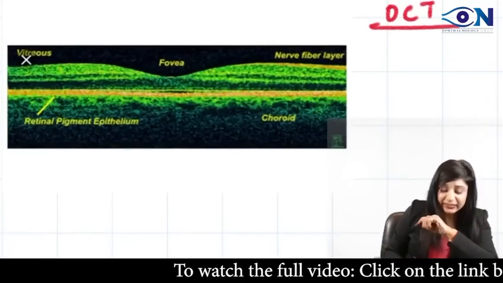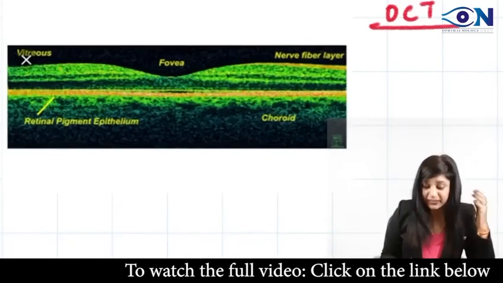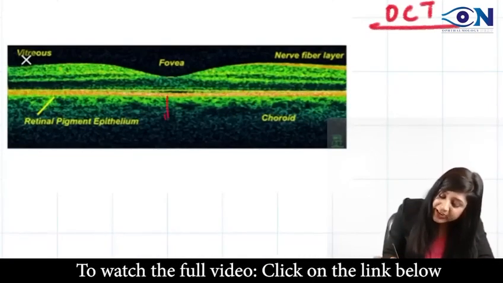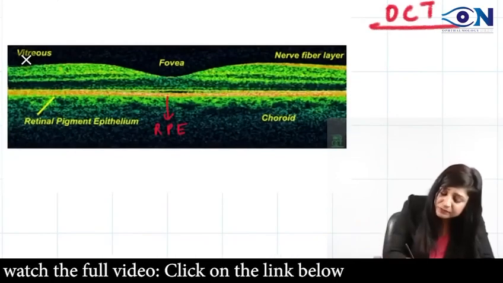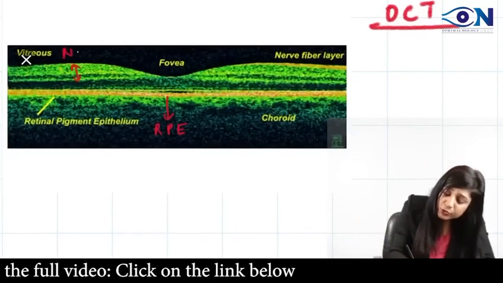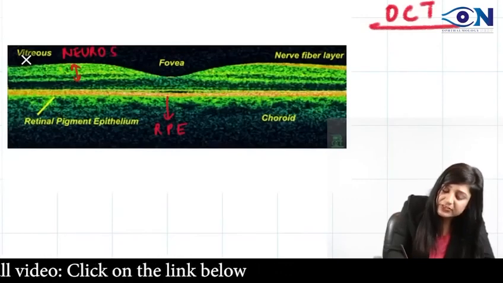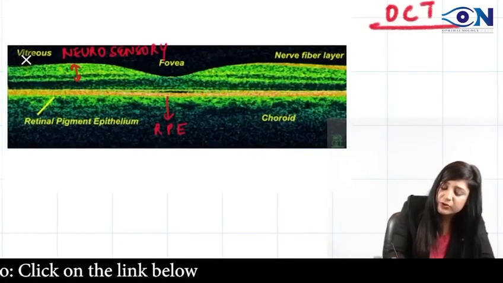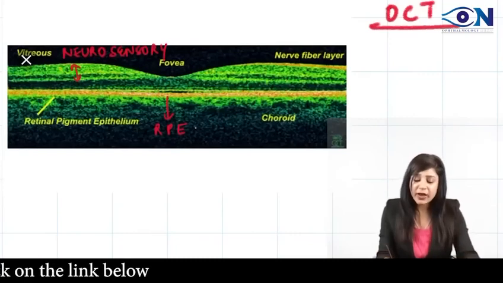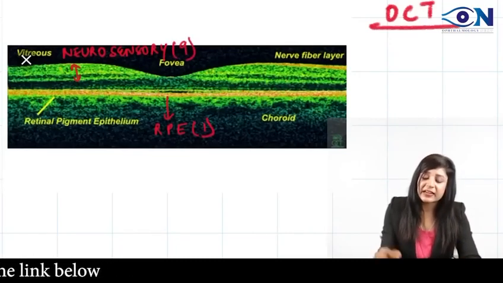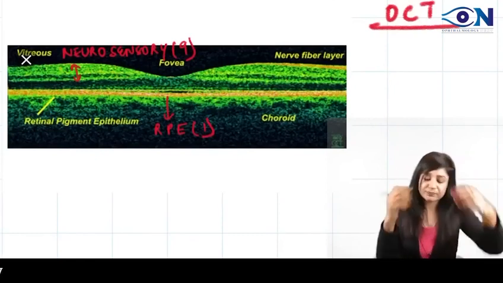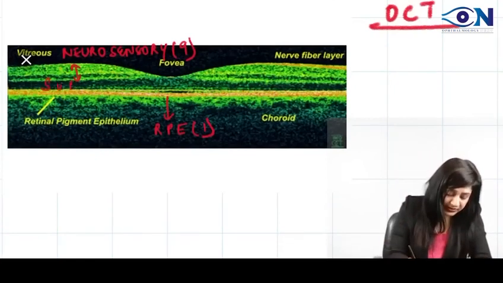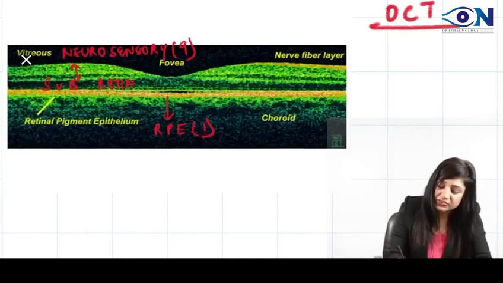I hope sir भी देख रहे हैं and help करेंगे. ये देखो, जो red वाला है, this is actually the RPE layer, and green is the neurosensory retina. We know retina consists of two layers. One is the RPE and the remaining 9 layers are present in the neurosensory retina, having a gap in the middle. This gap is called as a subretinal space.